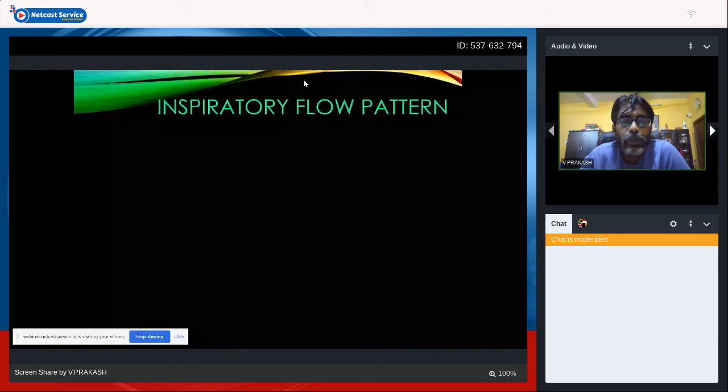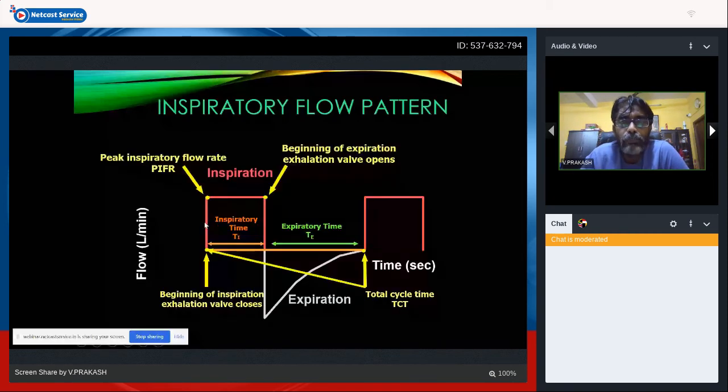This is the inspiratory time where you get your peak inspiratory flow rate, and it reaches the beginning of the expiration valve opening, where expiration starts happening. What happens in PSV mode? It identifies once the baby's set pressure is reached, the flow starts stopping, and then the flow starts decelerating.